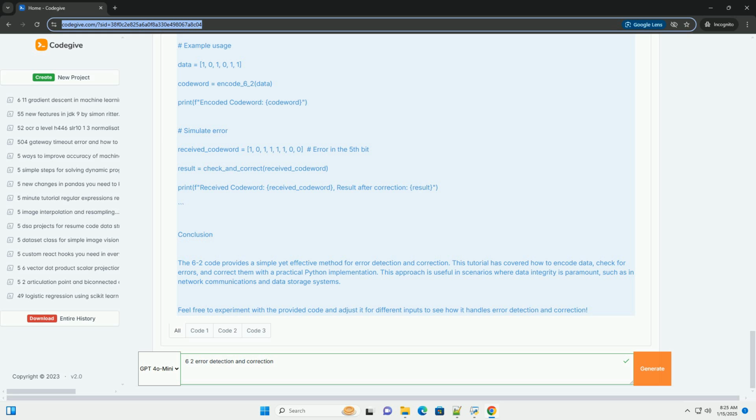Conclusion. The 6-2 code provides a simple yet effective method for error detection and correction. This tutorial has covered how to encode data, check for errors, and correct them with a practical Python implementation. This approach is useful in scenarios where data integrity is paramount, such as in network communications and data storage systems. Feel free to experiment with the provided code and adjust it for different inputs to see how it handles error detection and correction.